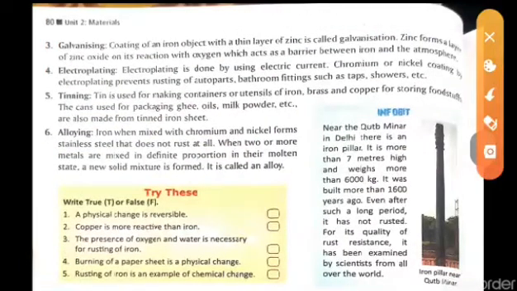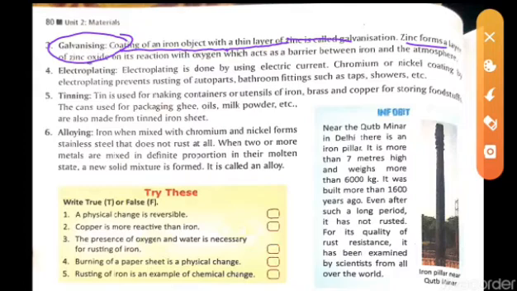The other process is galvanization. So what is galvanization? It is coating of an iron object with a thin layer of zinc. If you put a thin layer of zinc on a metal object, that is called galvanization. Zinc forms a layer of zinc oxide on its reaction with oxygen, which acts as a barrier between iron and the atmosphere. So galvanization is also a process to protect it from corrosion.